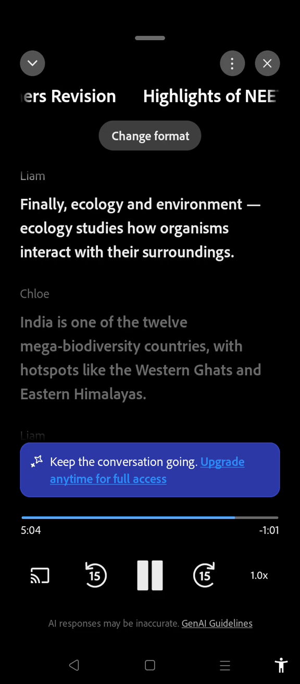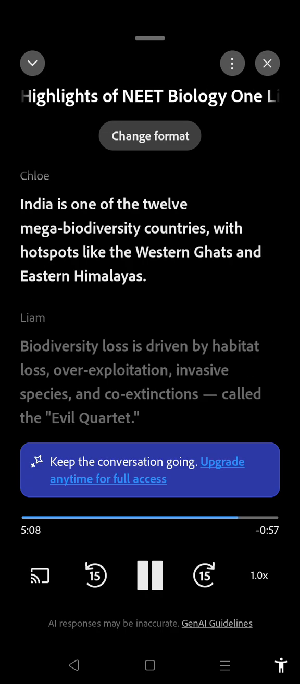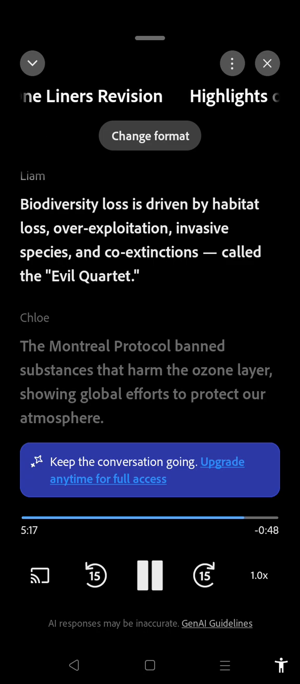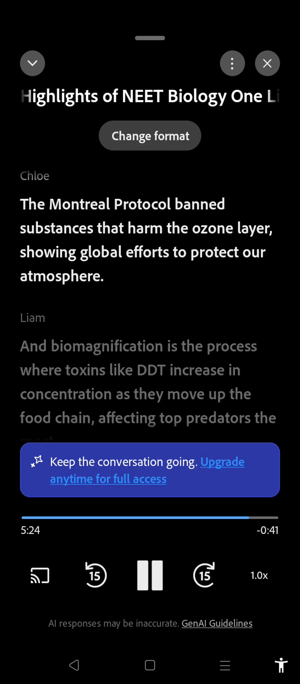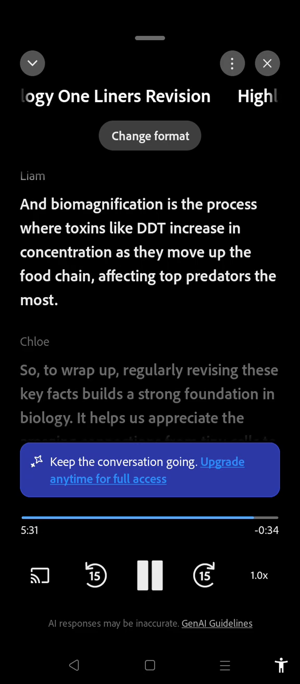Finally, ecology and environment. Ecology studies how organisms interact with their surroundings. India is one of the 12 mega biodiversity countries, with hotspots like the Western Ghats and Eastern Himalayas. Biodiversity loss is driven by habitat loss, overexploitation, invasive species, and co-extinctions, called the Evil Quartet. The Montreal Protocol bans substances that harm the ozone layer, showing global efforts to protect our atmosphere. And biomagnification is the process where toxins like DDT increase in concentration as they move up the food chain, affecting top predators the most.